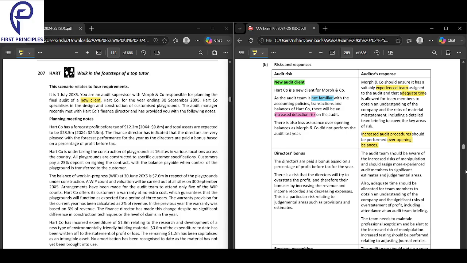That is about when you have a new client. So this is the issue. What is the risk in green? Why is it a risk? Because the team is not familiar. What is the impact? And then what is the action?